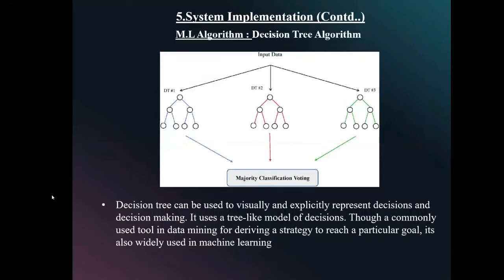We have used the decision tree algorithm in our project. A decision tree can be used to visually and explicitly represent decisions and decision making. It typically starts with a single node which branches into possible outcomes. Each of those outcomes leads to additional nodes which branch off into other possibilities. It uses a tree-like model of decisions, a commonly used tool in data mining for deriving a strategy to reach a particular goal. It is also widely used in ML.